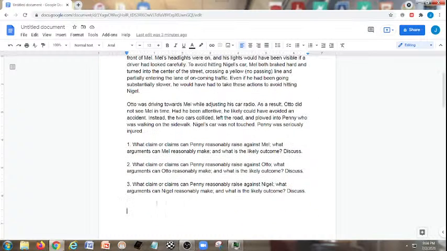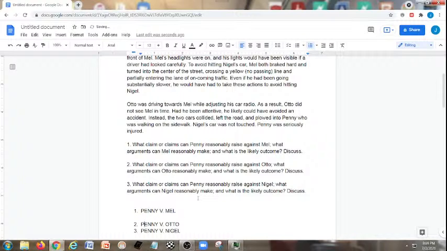Discuss. Number 3, what claim or claims can Penny reasonably raise against Nigel? What arguments can Nigel reasonably make, and what is the likely outcome? Discuss. Okay, under number 1, we're going to say Penny v. Mel. 2, Penny v. Otto. 3, Penny v. Nigel.